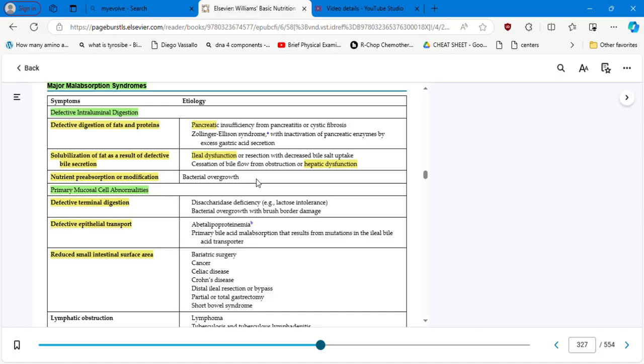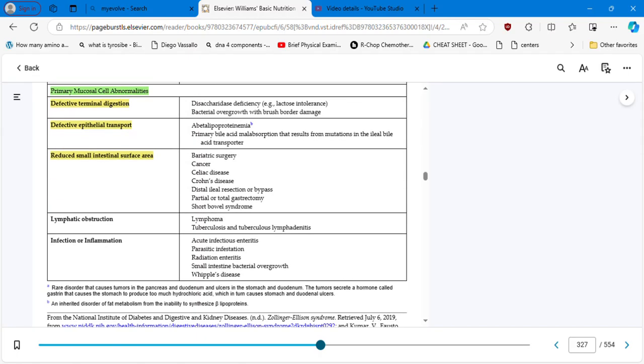Now, primary mucosal cell abnormalities: defective terminal digestion, especially disaccharidase deficiency, also known as lactose intolerance, and bacterial overgrowth with brush border damage. Then we have defective epithelial transport, primary bile acid malabsorption that results from mutation in the ileal bile acid transporter, and then reduced small intestine surface area. And this can be caused by bariatric surgery, cancer, celiac disease, Crohn's disease, distal ileal resection.